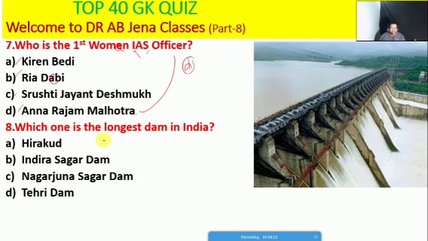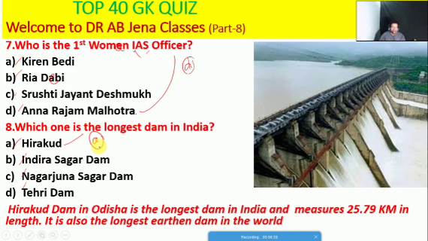So next one we will see, which one is the longest dam in India, whether Hirakud or Indira Sagar Dam, or Nagarjuna Sagar Dam, or Tehri Dam. So friends, here A is the right option. So Hirakud Dam is located in Odisha, is the longest dam in India, and measures 25.79 km in length. It's also the longest earthen dam in the world.